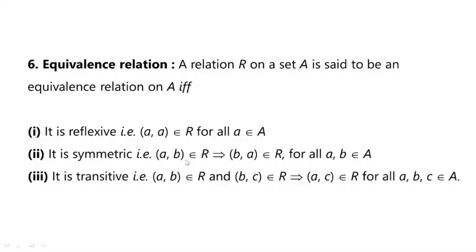Symmetric relation: if (a, b) belongs to the set R, that implies (b, a) also belongs to the set R for all a, b belonging to set A. Next, transitive: if (a, b) belongs to the relation R and (b, c) belongs to the relation R, that implies (a, c) again belongs to the relation R for all a, b, c belonging to set A. That is your transitive relation. So if a given relation is reflexive, symmetric and transitive, then it is an equivalence relation.